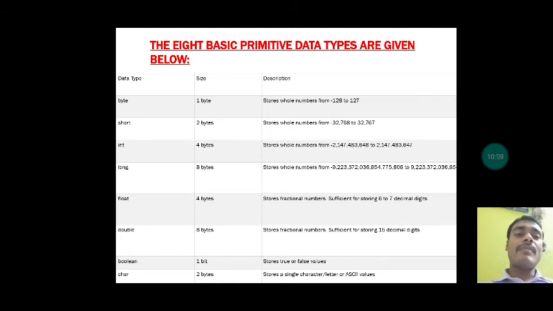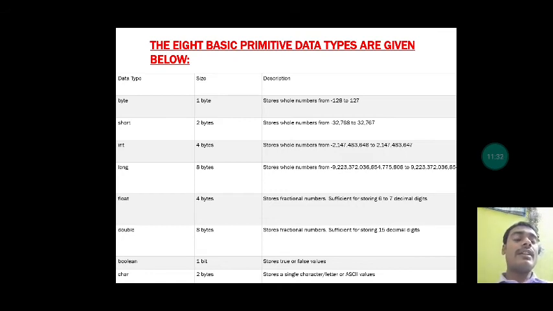It takes 2 bytes of memory space and stores whole numbers from -32,768 to 32,767. You can store any value in this range when you take your data type as short.